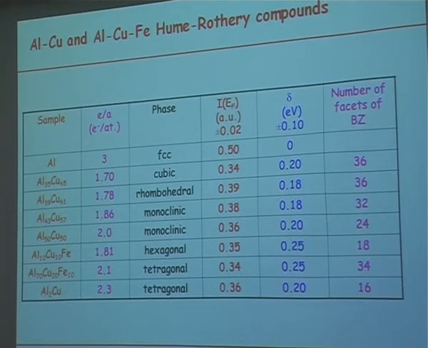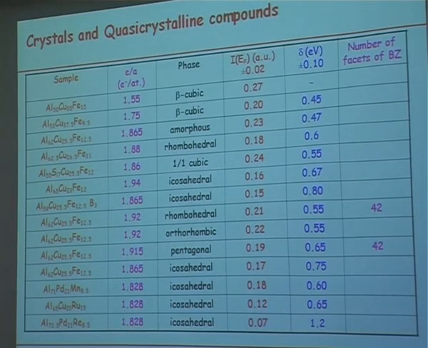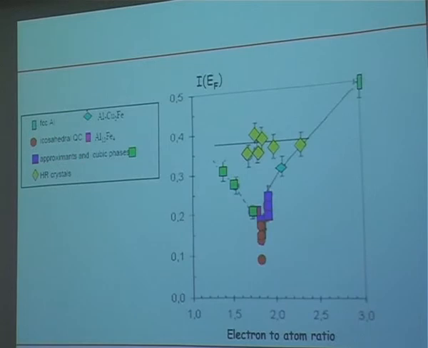And to check experimentally this point, I measured a series of aluminum-copper Hume-Rothery compounds, and also a series of compounds which are structurally complex, going from simple cubic aluminum, copper, iron phases to quasicrystals. Yesterday, Jean-Marie Dubois already showed this picture.